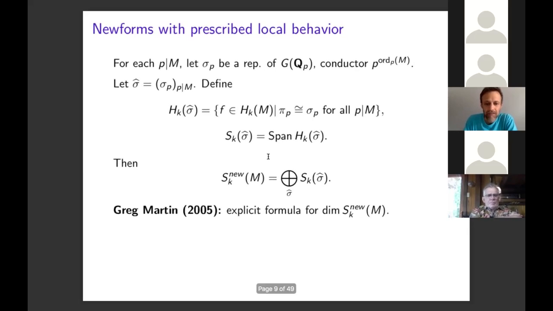Okay, well, using the trace formula, we have dimension formulas for various subspaces. First there's the Eichler-Selberg trace formula, which gives us the trace, and in a special case the dimension, of the full space of cusp forms of weight k and level m. Using a sieving argument, Greg Martin in 2005 wrote down an explicit formula for the dimension of the subspace of newforms.